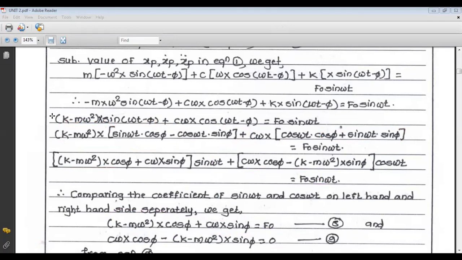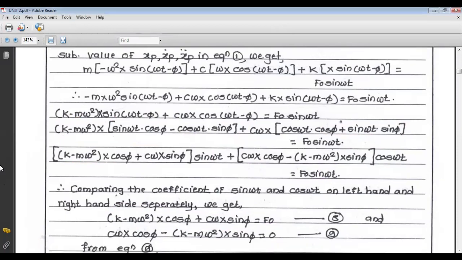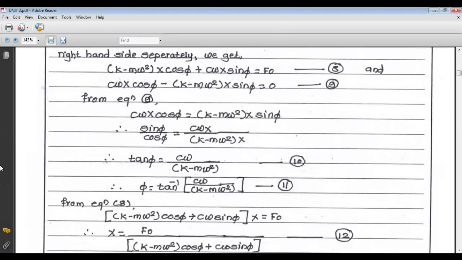This is equation number 8 and 9. Now we will start with equation number 9. What is equation number 9? c omega x cos phi minus (k minus m omega square) x sin phi. So we take this term to the other side, and we get c omega x cos phi is equal to (k minus m omega square) x sin phi.